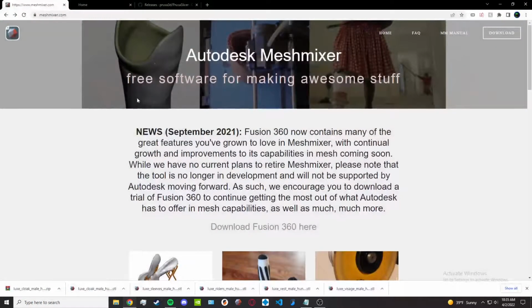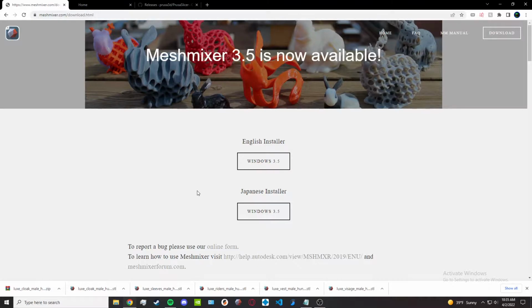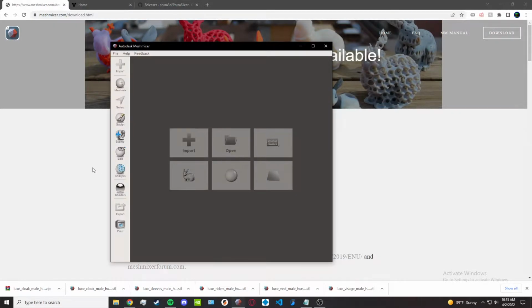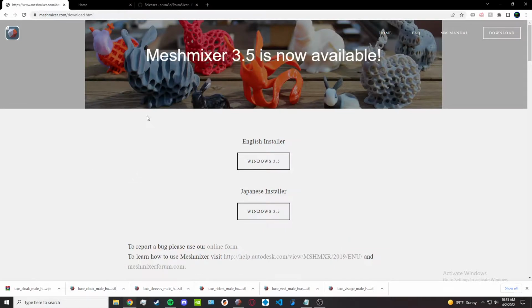First, you're going to want to go to meshmixer.com, hit download, and download the latest version. Go through the setup process until you land on the main page of the Meshmixer app, which should look something like this.